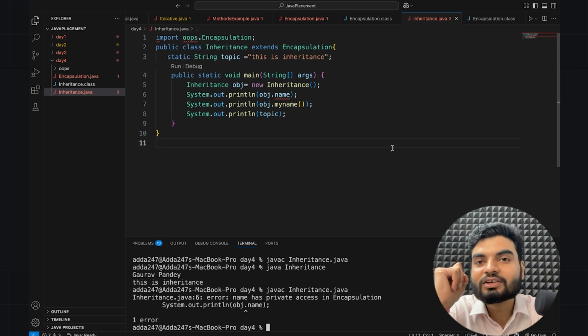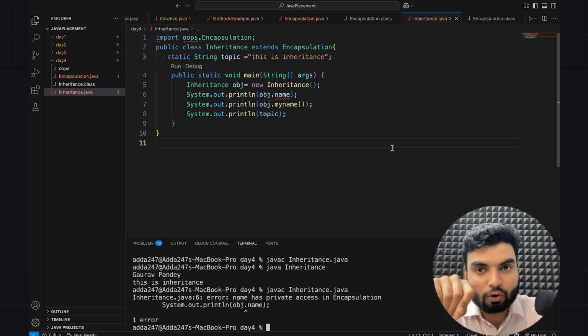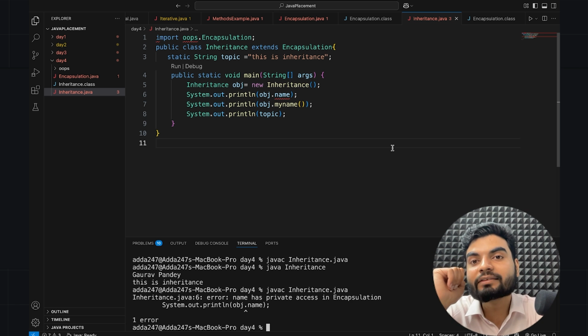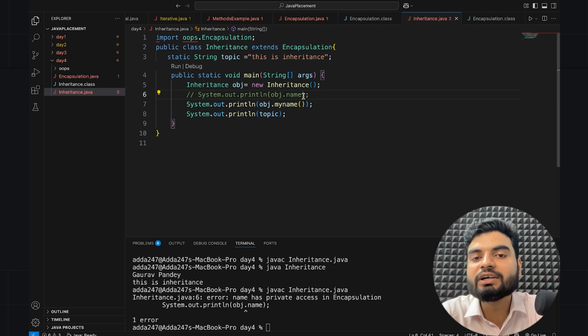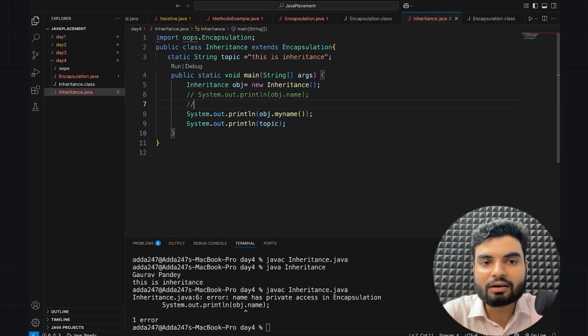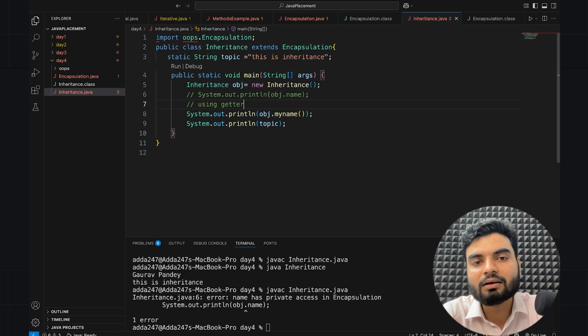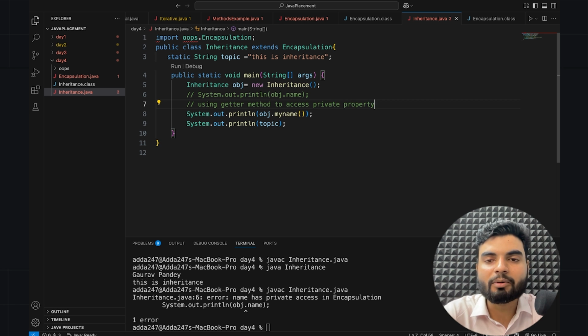So now the thing is, if you have something privately available, that cannot be accessed outside the class, that you already know, right? But how will you access it? If any property is private, you will access it with the help of getter methods. So if you cannot access it, then definitely you cannot update it either. So then you need a setter method, right? So here, you are using a getter method to access the private property. Correct? And now how will you set it? How will you update it?